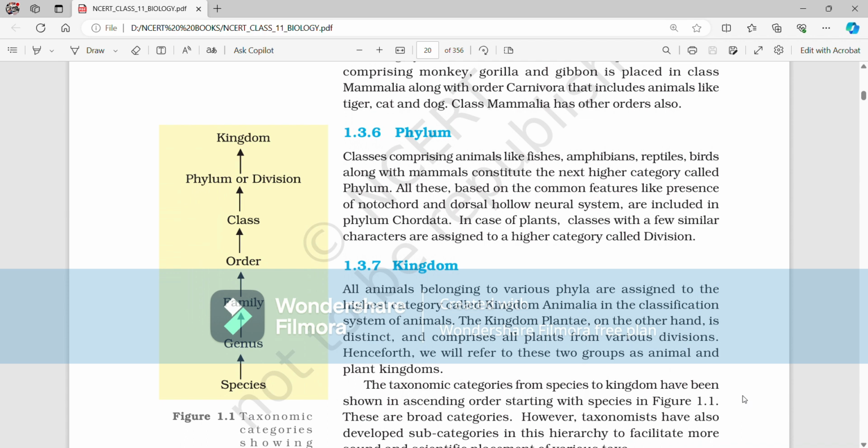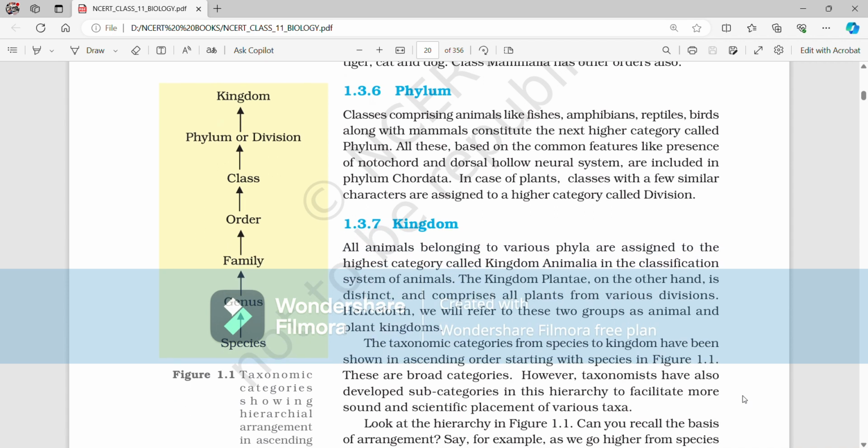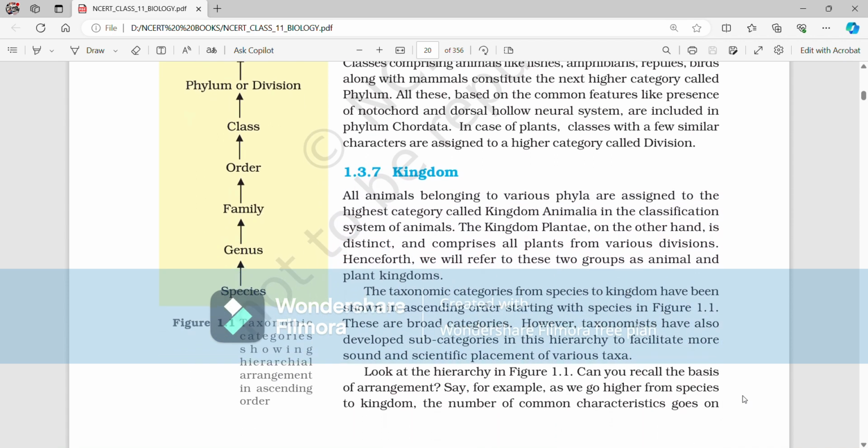1.3.7 Kingdom. All animals belonging to various phyla are assigned to the highest category called Kingdom Animalia in the classification system of animals. Kingdom Plantae, on the other hand, is distinct and comprises all plants from various divisions. Henceforth, we will refer to these two groups as animals and plant kingdoms. The taxonomic categories from species to kingdom have been shown in ascending order, starting with species in figure 1.1.